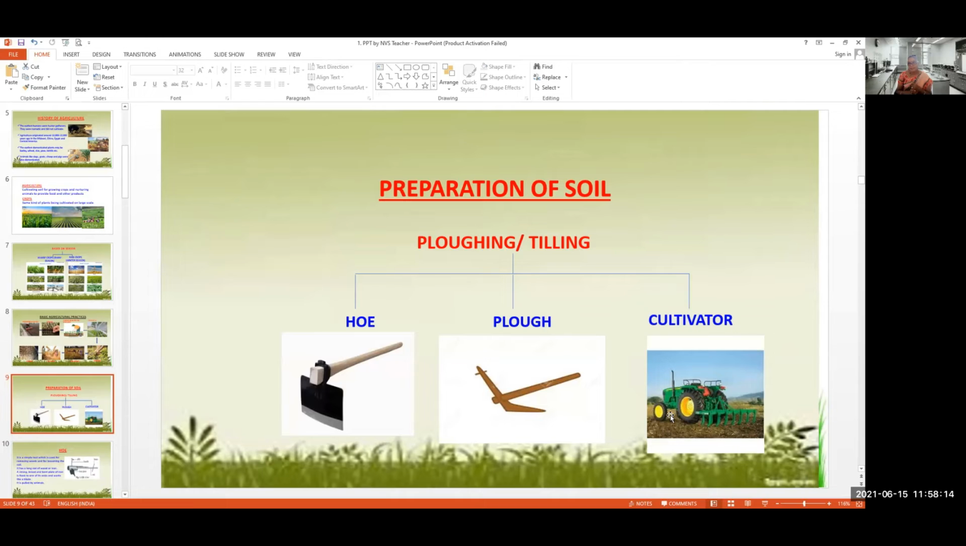The main method is called ploughing, the one and only method. Okay, it is also called tilling. The ploughing can be done with the help of these instruments. One is the hoe, the other one is the plough with the help of bullocks, and then the cultivator. Now there is a modern method to do the ploughing using a tractor. These two are the ancient methods.